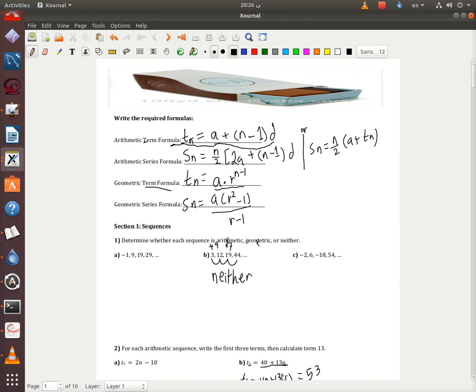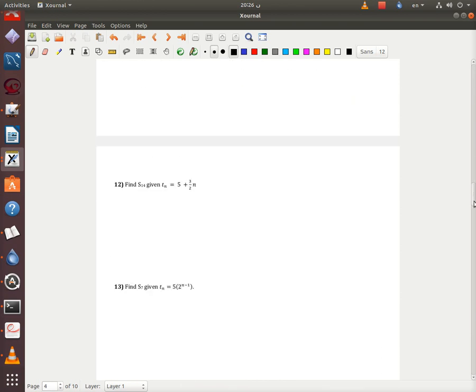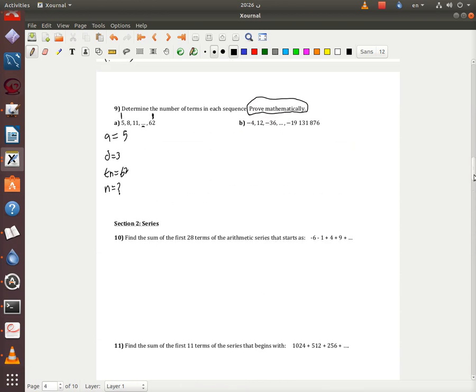The series is something else. So where are we? Yeah, this one here. So we're going to have Tn equal to a plus n minus 1 times d.